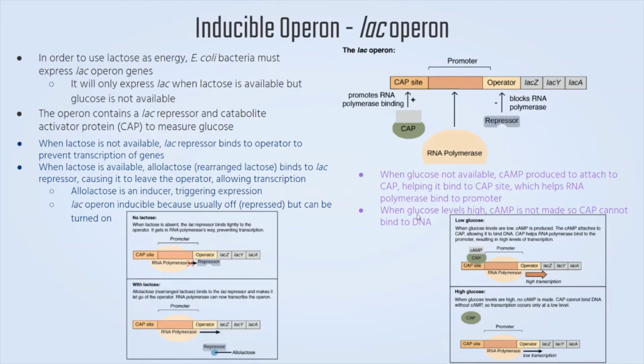However, when glucose levels are high, the cAMP is not made, so CAP is not able to bind to the DNA. So therefore, when there is a high level of glucose, lactose will not be used because E. coli will usually depend on glucose first before relying on lactose.